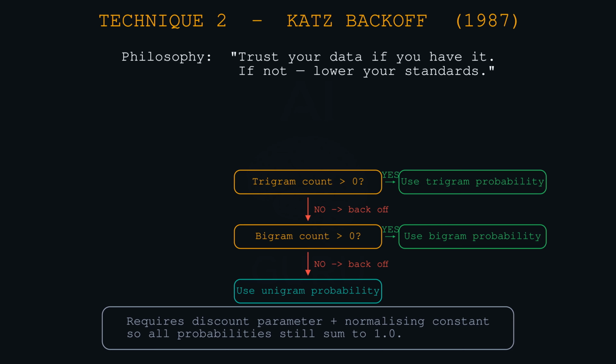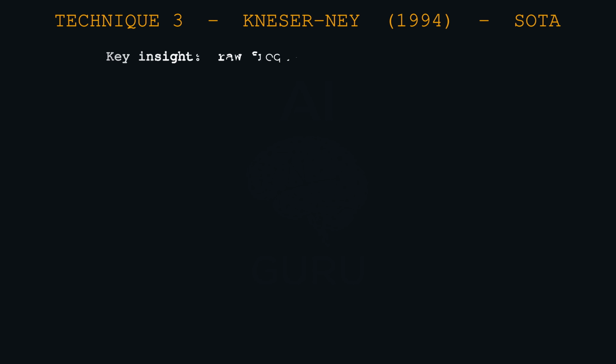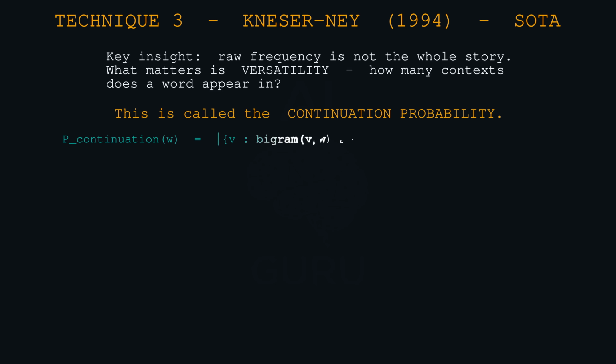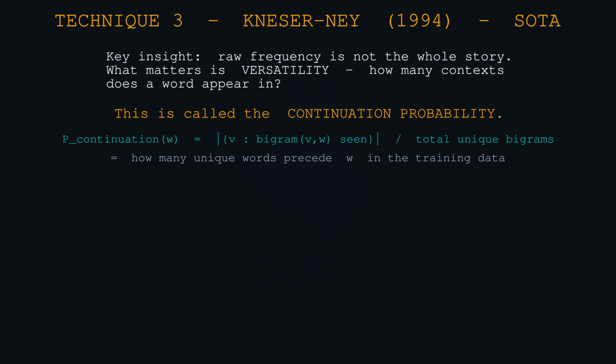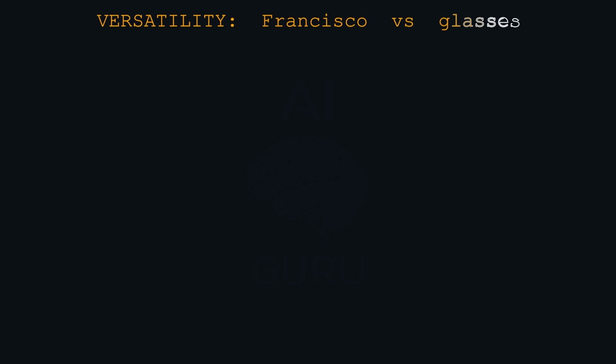But even Katz isn't the gold standard. Kneser-Ney smoothing, yes, developed in 1994. Kneser-Ney is widely considered the state-of-the-art for n-grams. It introduces a brilliant insight called continuation probability. This is the part that I found fascinating but a little dense in the notes. Let's really break this down for the listener. What is the key innovation?